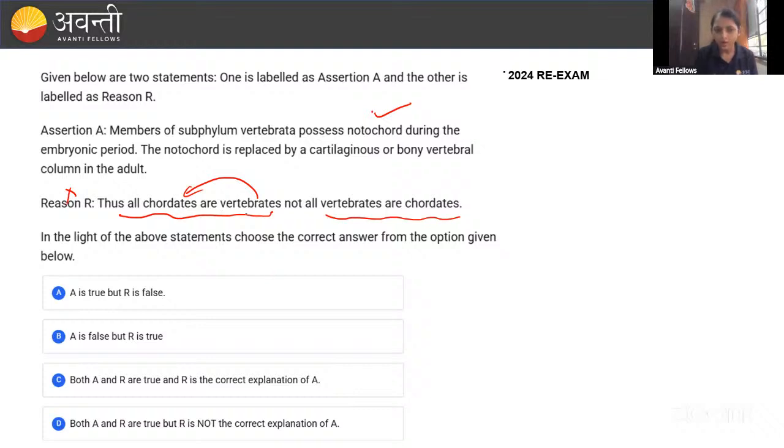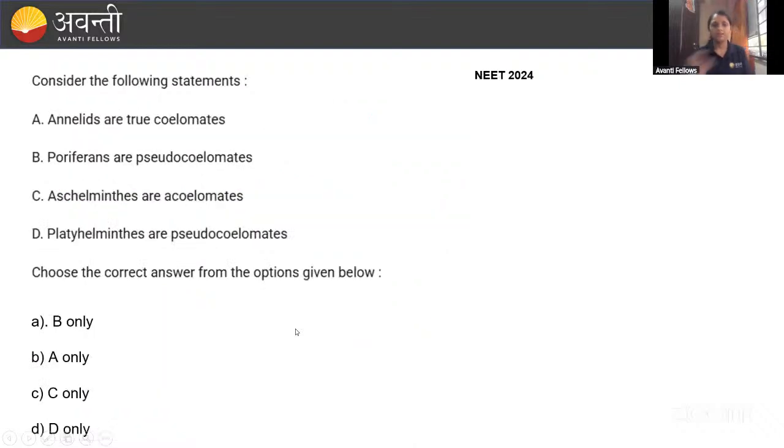Okay, all the chordates are vertebrates? No, all the vertebrates come under the chordates. And here they have given that not all the vertebrates are chordates. No, in the chordates only vertebrates will come, right? That's why option A is correct, guys. Okay, fine. Then coming to the next question. Here you have been given the following statements, and you have to give the correct statement. Annelids have a true coelom, poriferans are pseudocoelomates, aschelminthes are acoelomates, platyhelminthes are pseudocoelomates. Choose the correct answer.